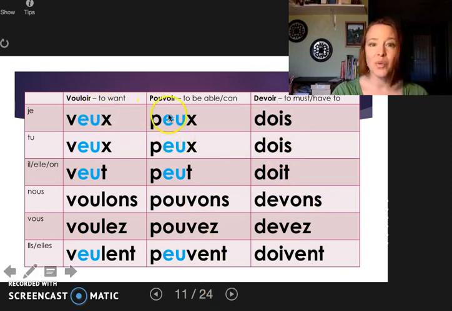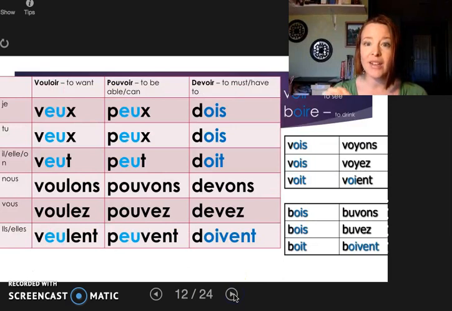At least vouloir and pouvoir look similar in a little sense, so that might be helpful in remembering that just the O turns to an E. Devoir seems a little bit more complicated. And I have some good news. Devoir is similar to two other verbs that you're going to learn later. One is voir, to see, and the other is boire, to drink.